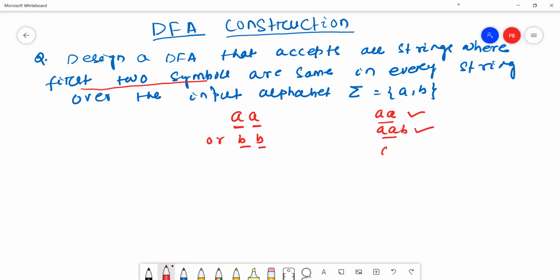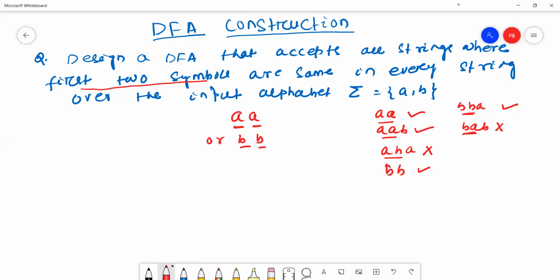Suppose ABA, this is an invalid string, because the string starts with AB. Suppose BB, yes, it is a valid string because the string starts with the same symbols. Suppose BBA, yes, it is a valid string because the string starts with BB. BAB is not valid because it starts with BA. Okay, hope all of you understand the meaning of the question.